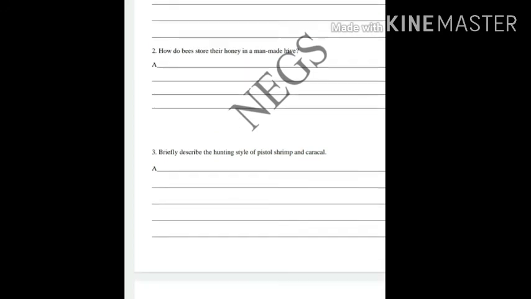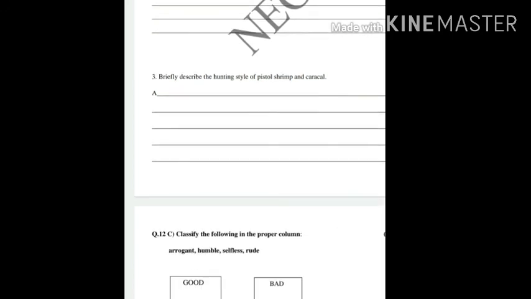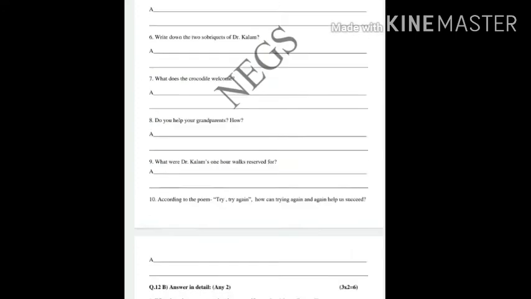And last column, children, very easy, fun exercise. Classify the following in the proper column. So you have to write which is a good and which is a bad characteristic, which we have already done in the textbook exercise. All right, chalo. So this is how you attempt the paper.